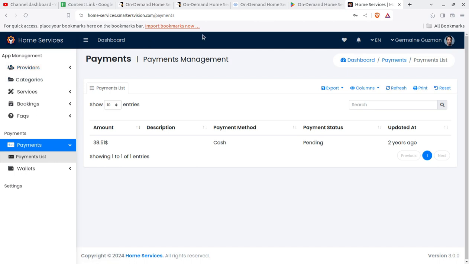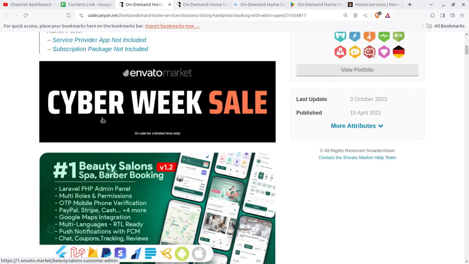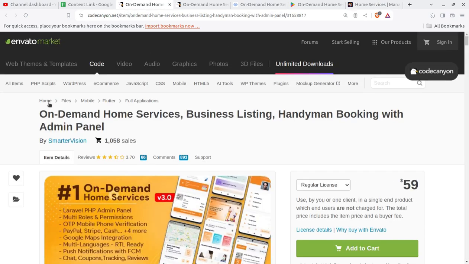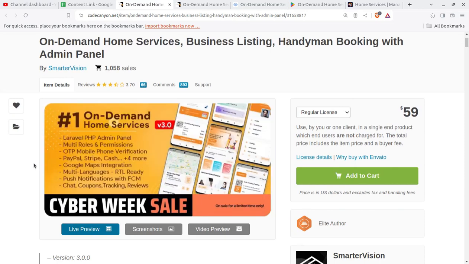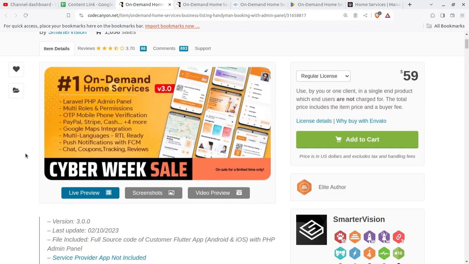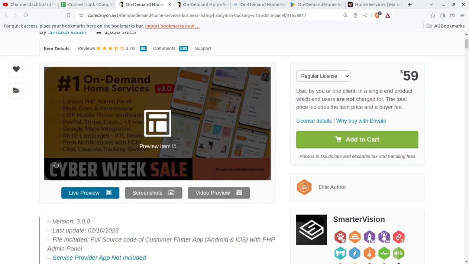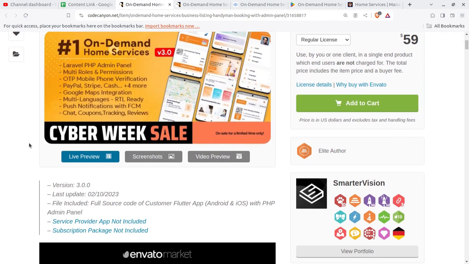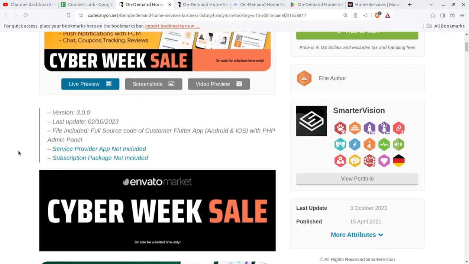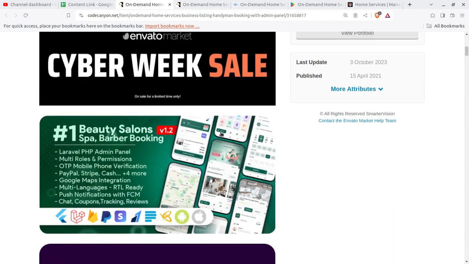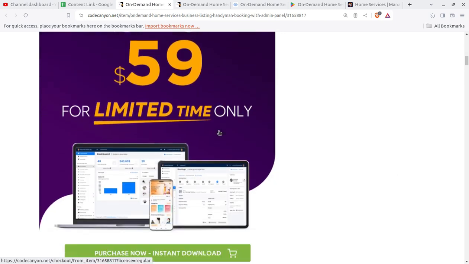Okay, so I believe this is a complete solution, and there are 3 levels of login and control system, like you are the admin, and the second is the providers, and third is the customer. And this is a package that you can buy at the Code Canyon through the video description link, and you don't need to worry about how it is going to be hosted at the Google Play Store. All the services will be available through links, and you are going to simply own this business, run this application, and you will be able to control all these things as is shown in this video.